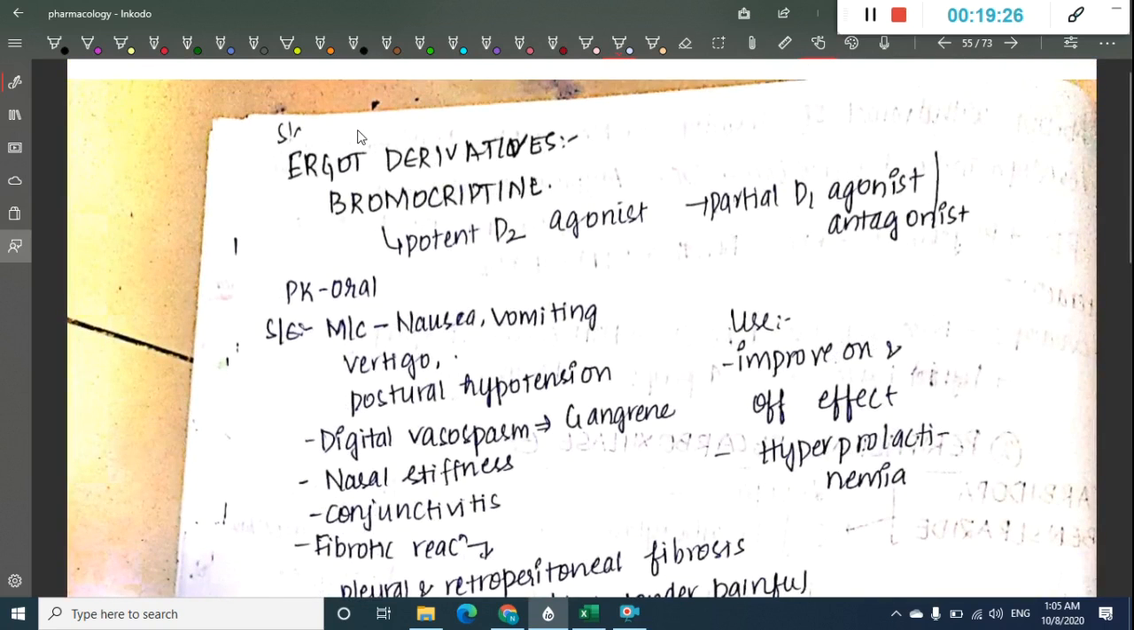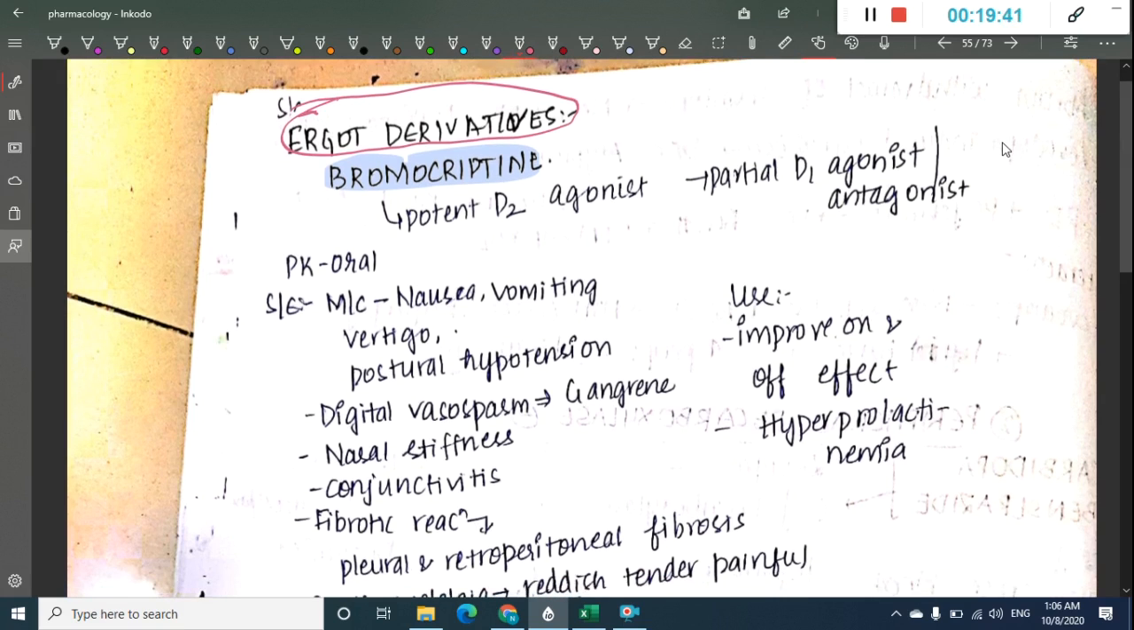First we will see ergot derivatives. In the ergot derivatives, the first drug which you see is bromocriptine. This bromocriptine is a potent D2 agonist, and it is also a partial D1 agonist or antagonist.